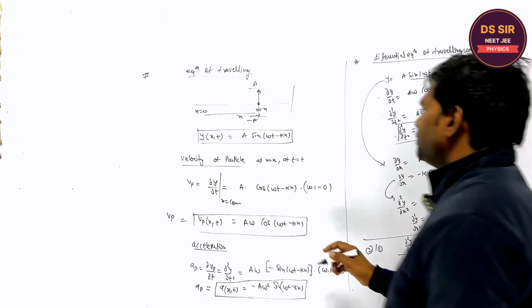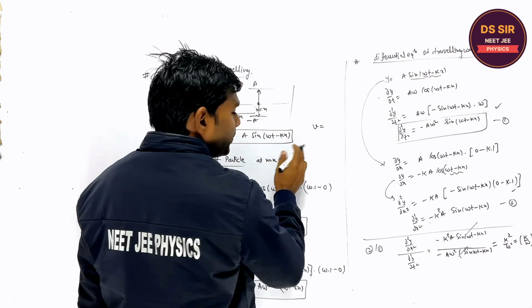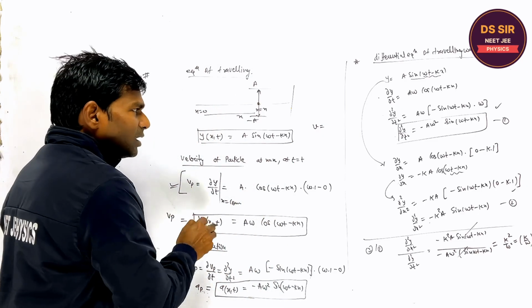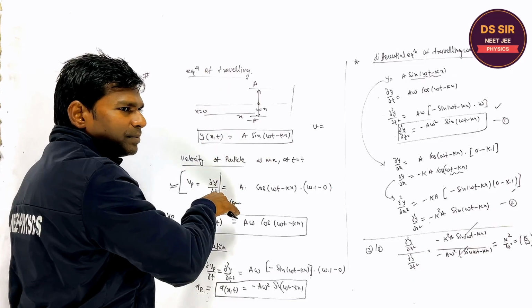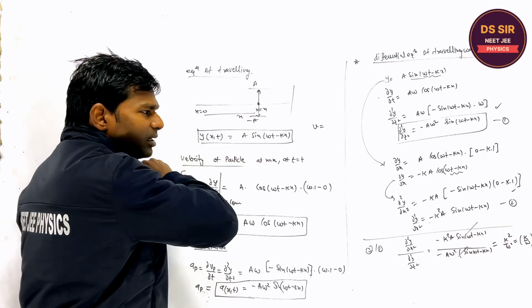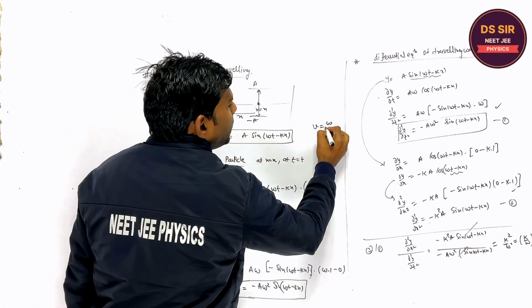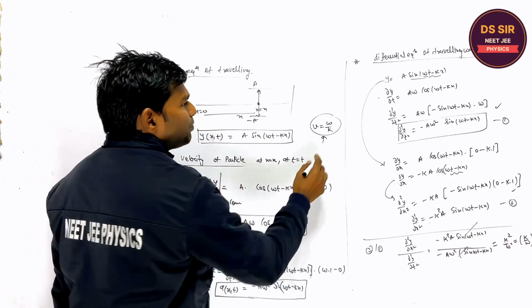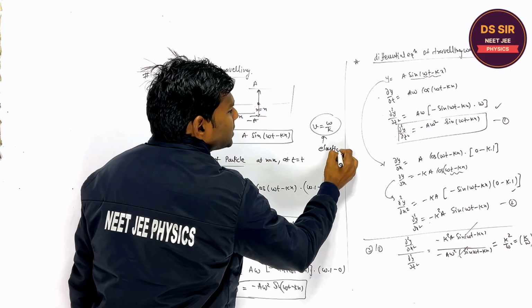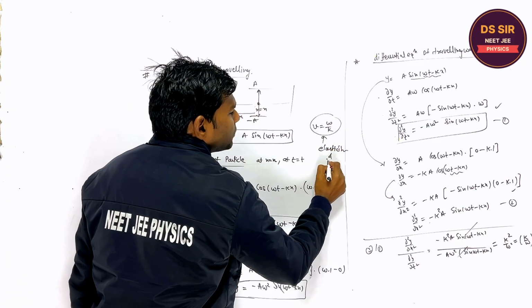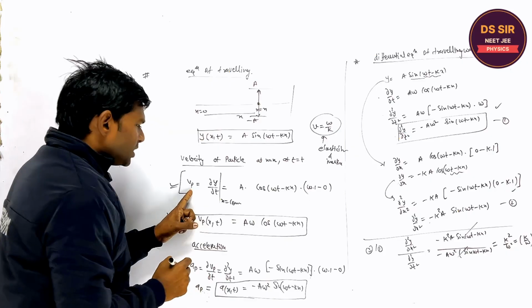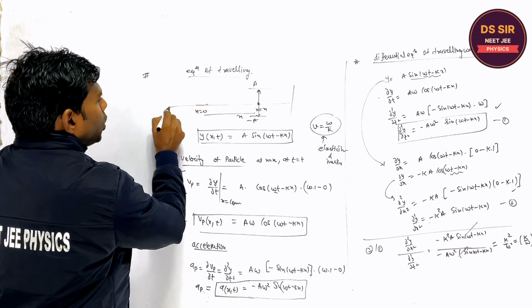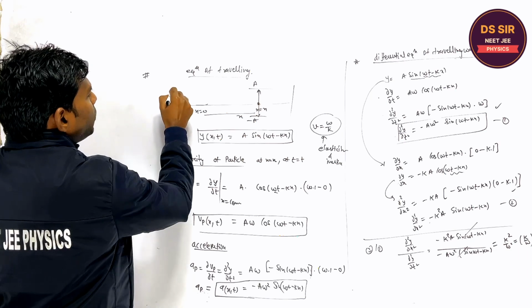And what is the v? Do you remember what is the speed of the wave? Listen, the velocity of the particle up and down is different, right? And the speed of the wave, equal to ω by k, is different. This speed of the wave depends upon the elasticity and inertia. And the speed of the particle depends upon the oscillator you are using.